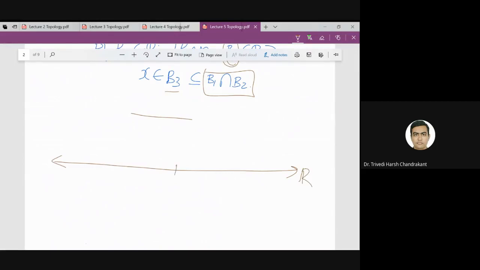If I take any element X here, can I always find what I will consider here B to be the intervals AB, so that A is less than B and A and B are real numbers. So if I take any element X belongs to R, can I always find the interval around that?